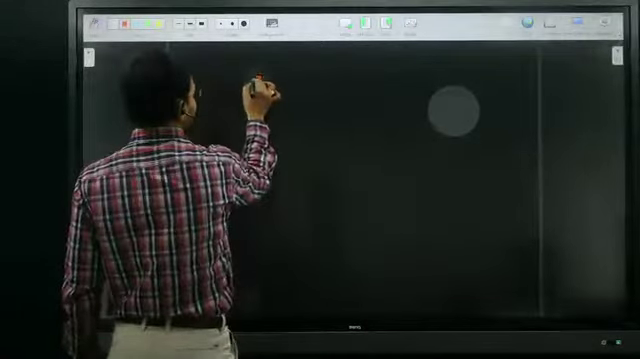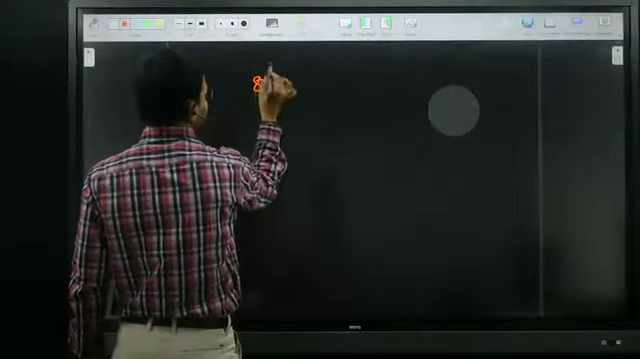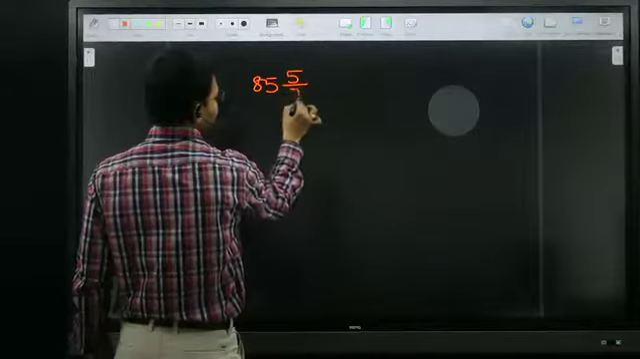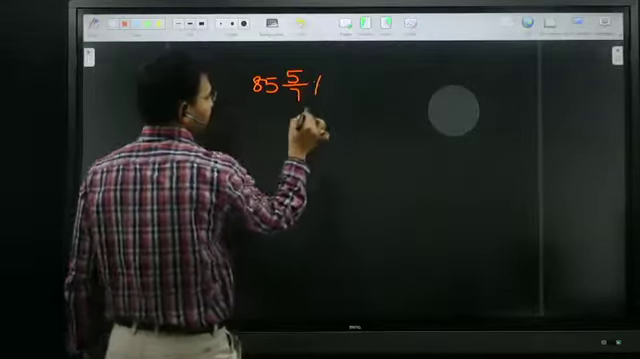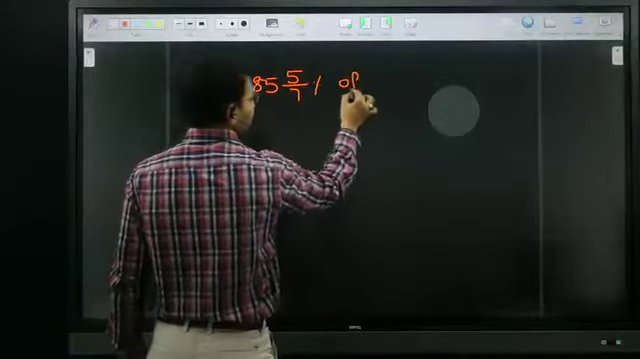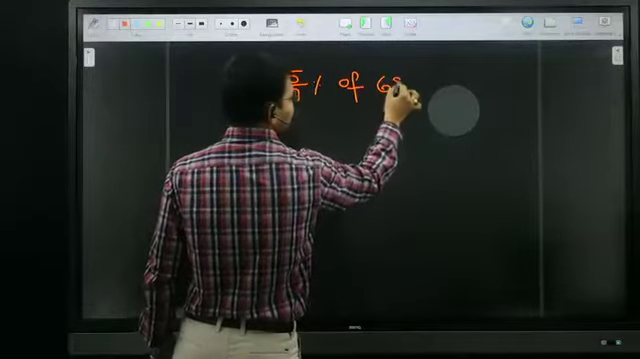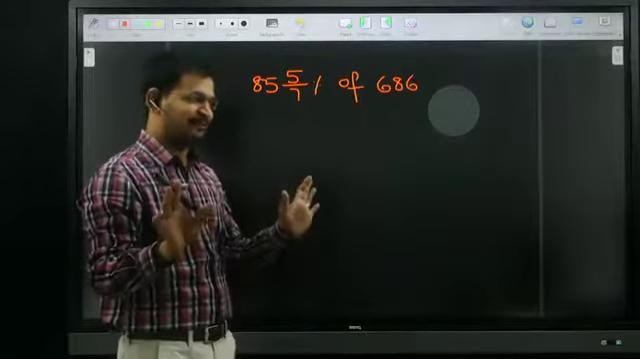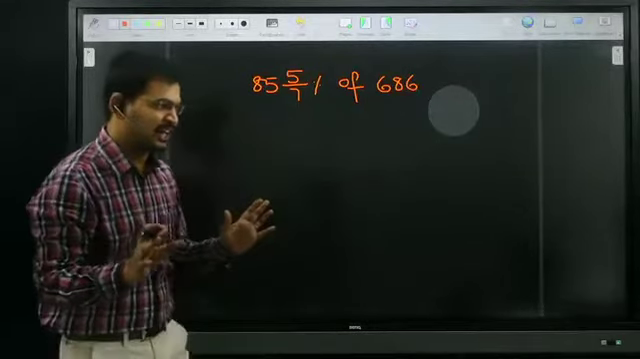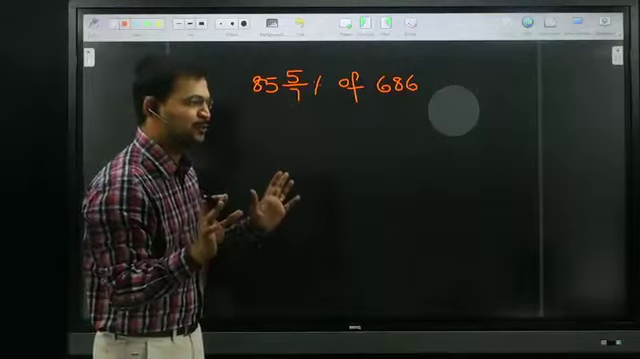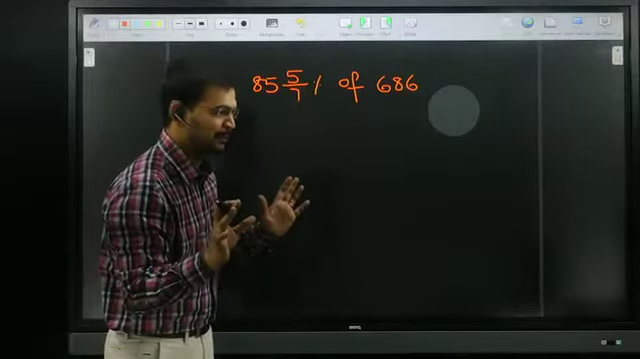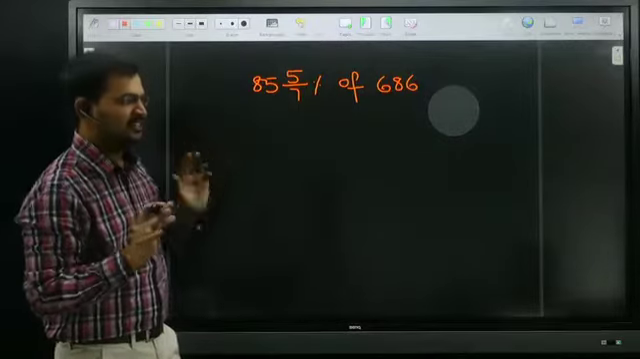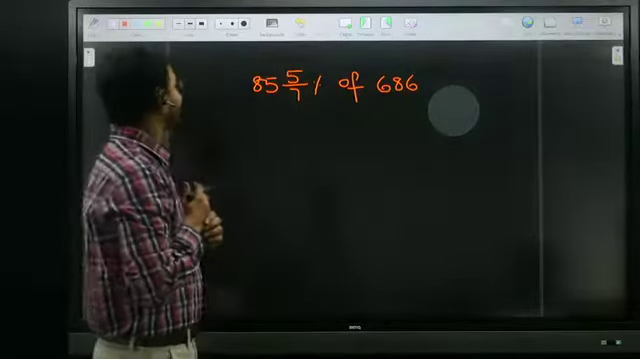What is 85 5 by 7 percentage of 686? All of you try to solve without using pen and paper. Those who are in the live, just try to solve without using pen and paper. Just try to say the answer. I need the answer.